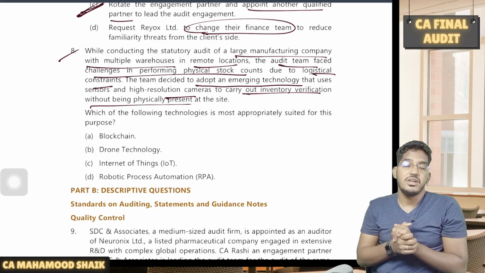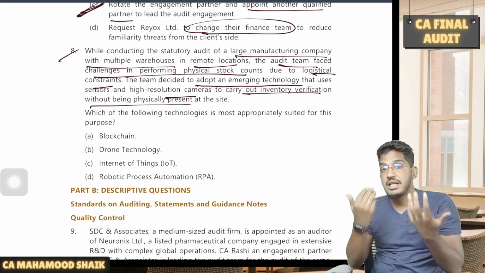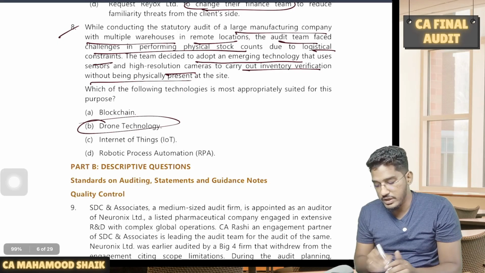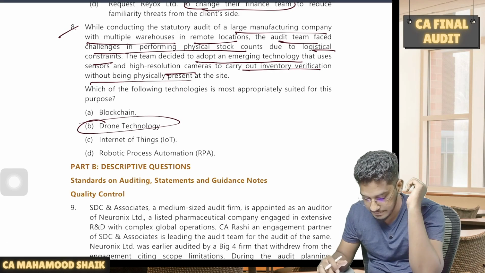How can you do it? By using drones. You can fly the drones, attach cameras to them, and with those drones you can carry out the physical verification. This emerging technology, what do we call it? We call it drone technology. Clear? So this is the MCQ part.